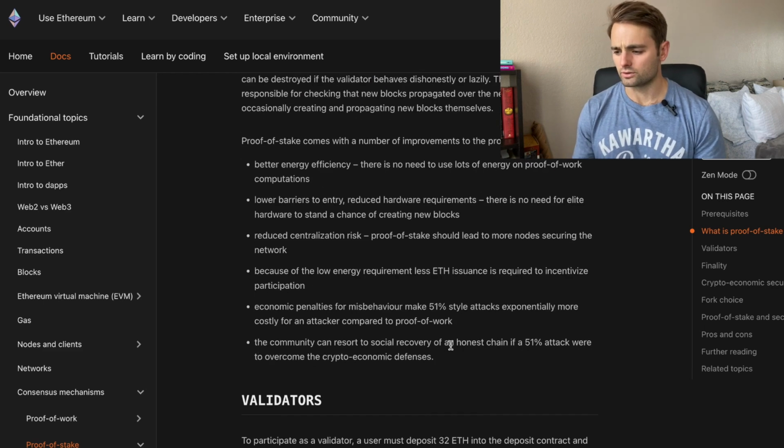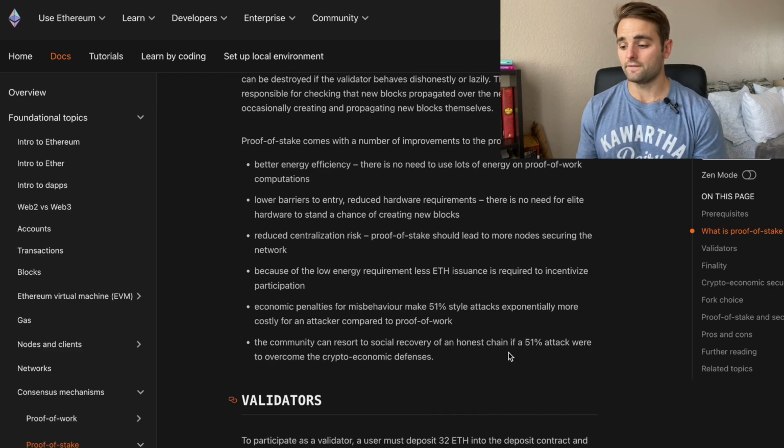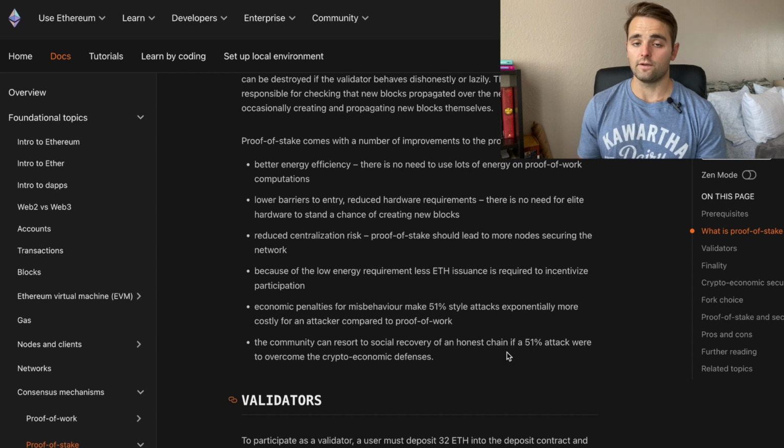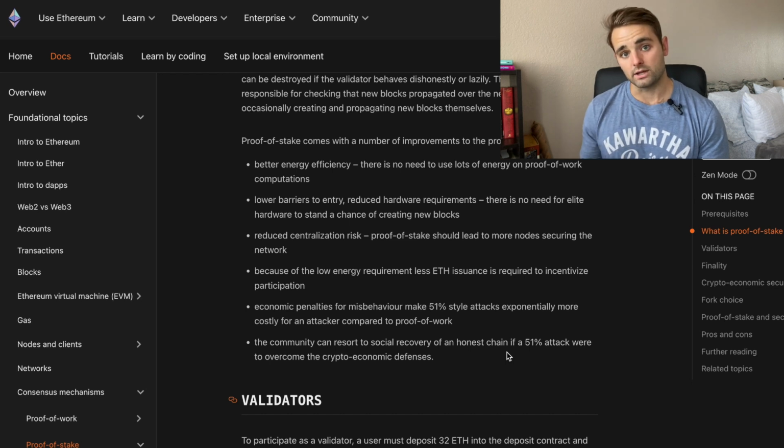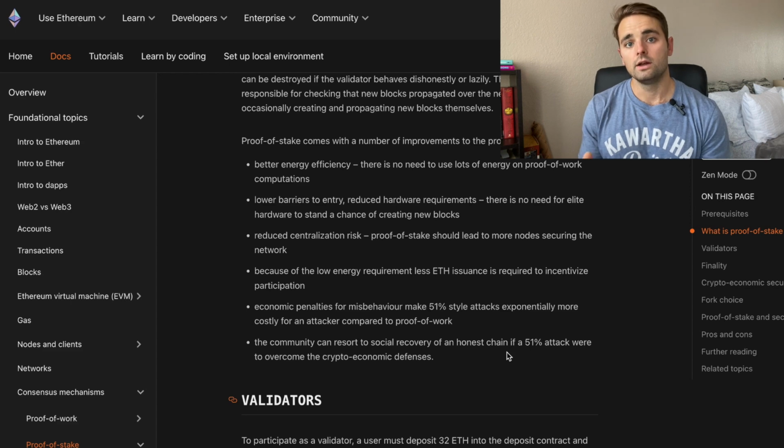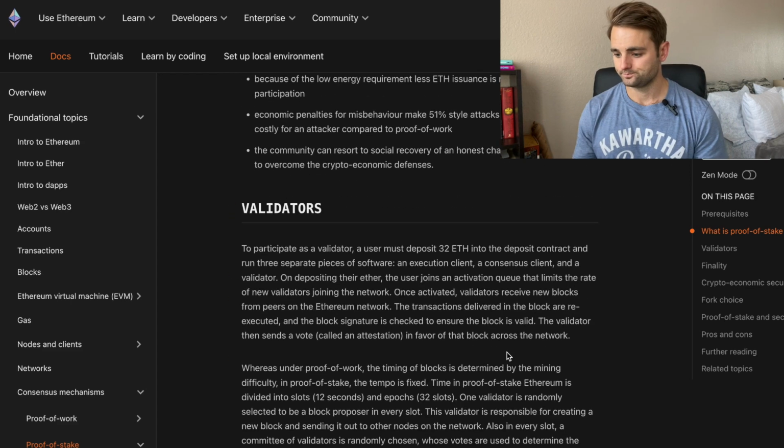The community can resort to a social recovery of an honest chain if a 51% hack were to overcome the crypto economic defenses. In the case of proof of work, if the 51% attack is successful, that blockchain is essentially lost forever. But in the case of proof of stake, they can go back to the last known honest block and then hard fork from there to regain essentially what the ecosystem used to be after the attack.